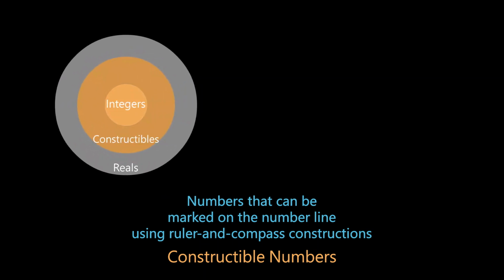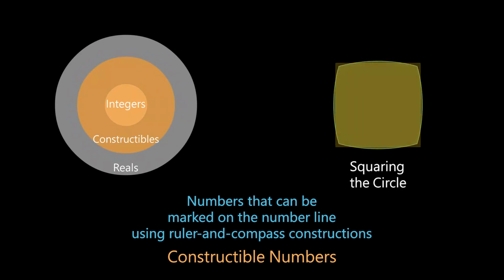For instance, in the problem of squaring the circle, assume the circle's radius is of unit length. Since the requirement is that the area of the square equals that of the circle, the side length of the square constructed with ruler and compass would need to be the square root of pi. If the square root of pi is a constructible number, we could mark this length on the number line using a ruler and compass, thereby drawing the square. If the square root of pi is not a constructible number, it means this problem cannot be solved using ruler